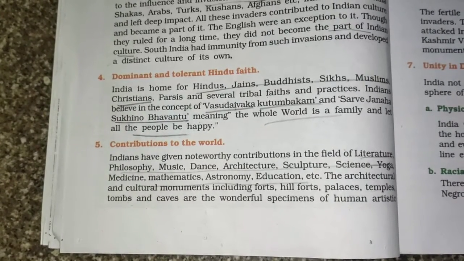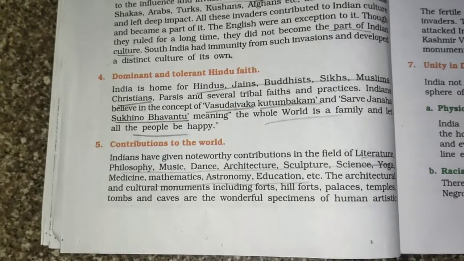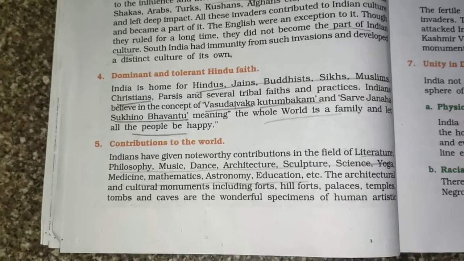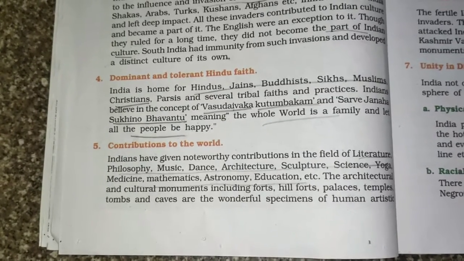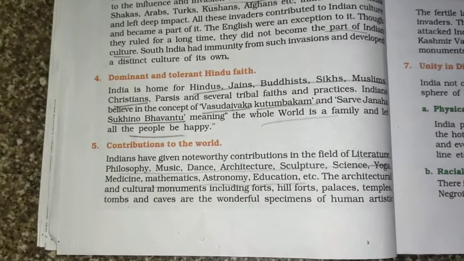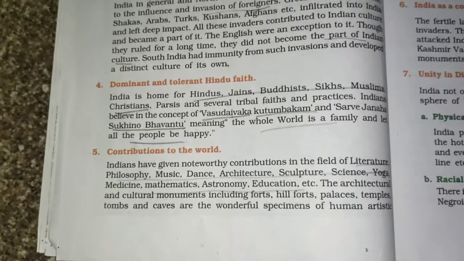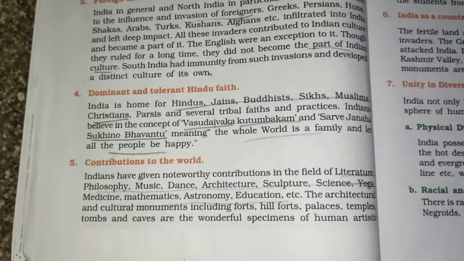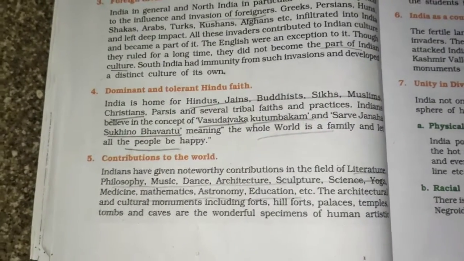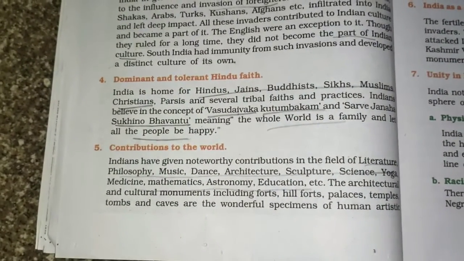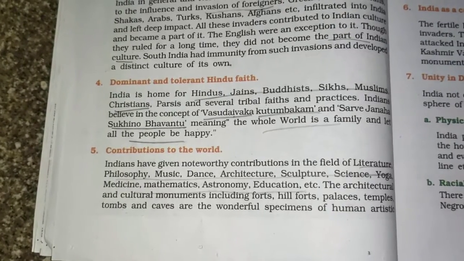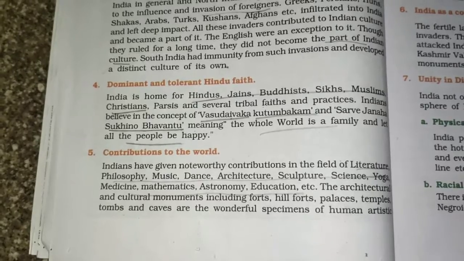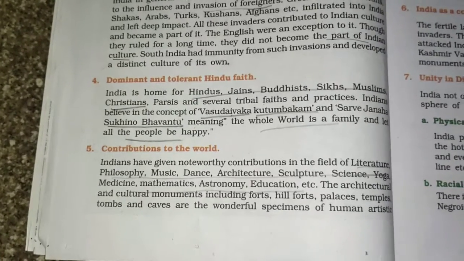India believed in the concept of Vasudhaiva Kutumbakam and Sarve Janah Sukhino Bhavantu, meaning the whole world is a family and let all people be happy. So we have a dominant religion, that is Hindu. But we don't try to impose that religion on people. We welcome other religions and make sure we don't impose, so we give space for everyone to live in their own space.